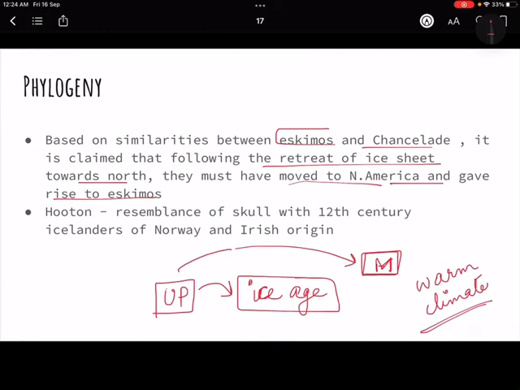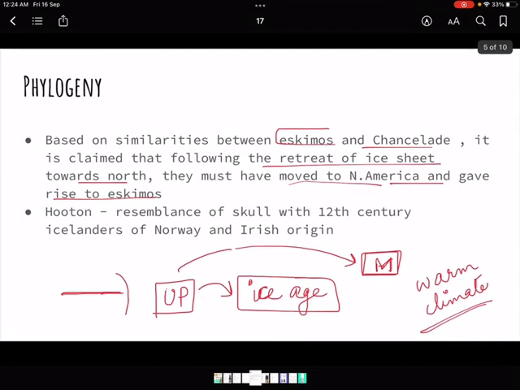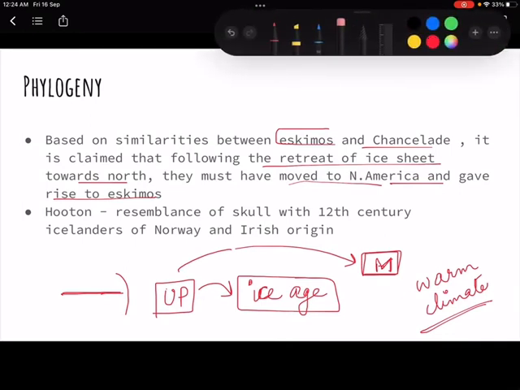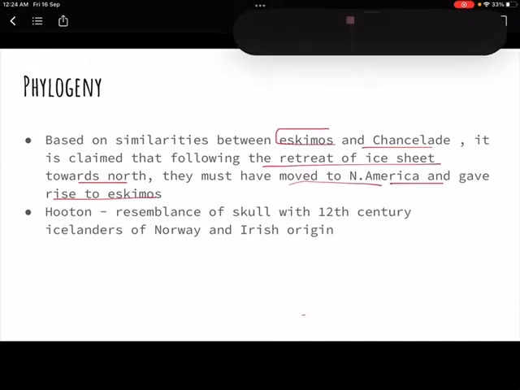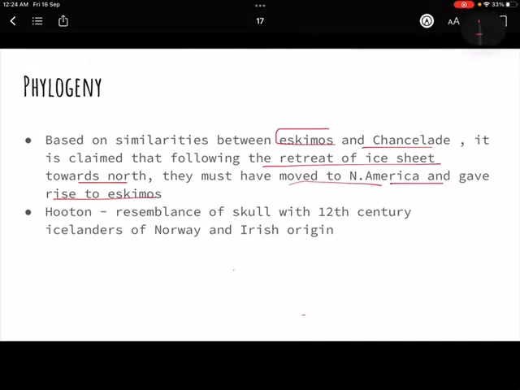So people migrated, because after a point, imagine if this is earth and this is the equator. If it is the ice age, everything is very very cold, so people would be restricted to some part of the earth.